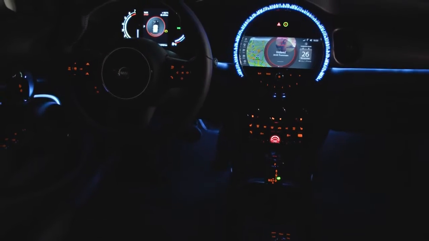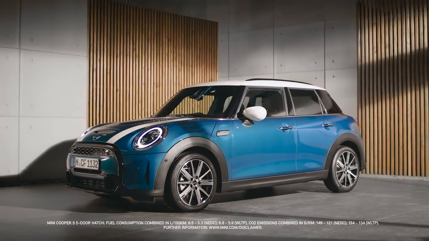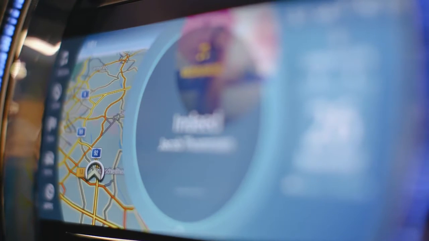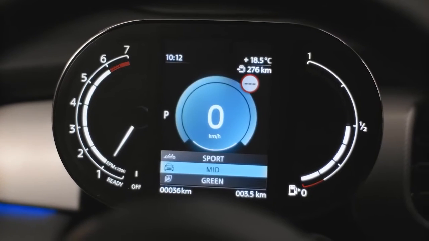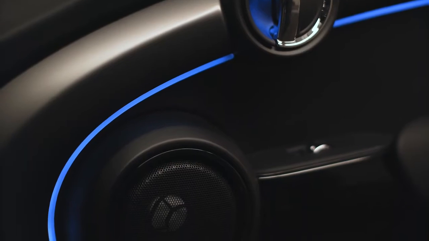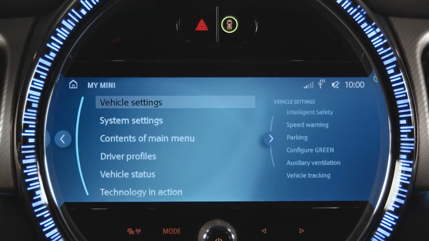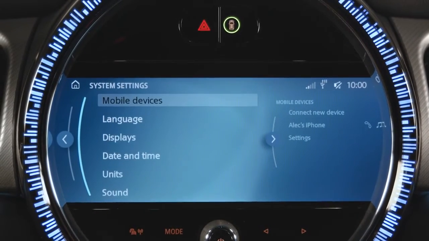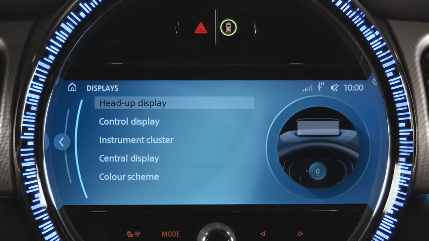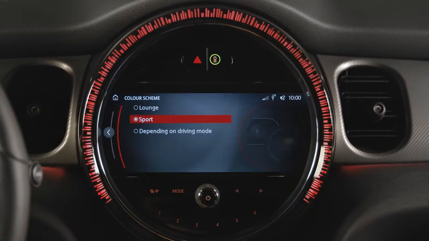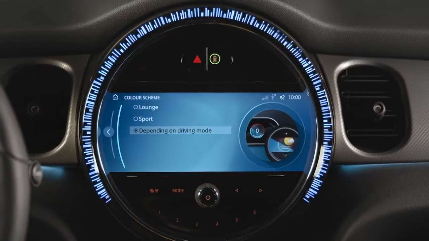Set the mood. With models from March 2021, Mini introduces 2 color worlds for interior lighting and displays. Just choose your favorite ambience. The configurable color worlds illuminate the central information display, the instrument cluster, the LED ring, and the ambient light. Just go to My Mini, System Settings, Displays, Color Scheme to select Lounge, Sport, or Activation depending on driving mode.